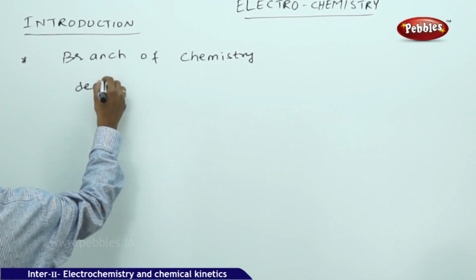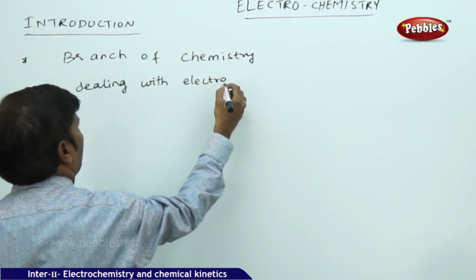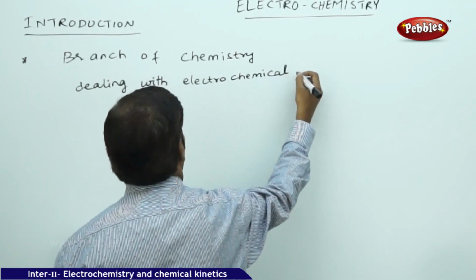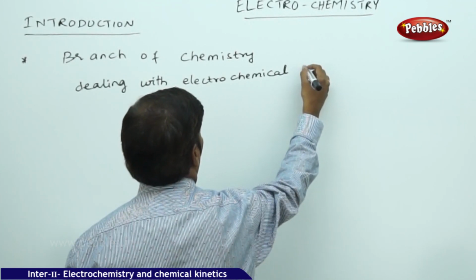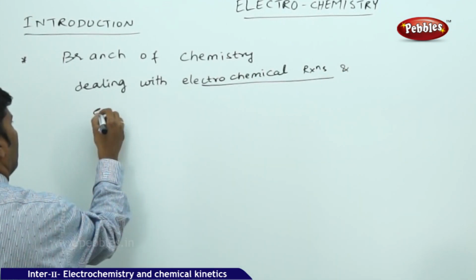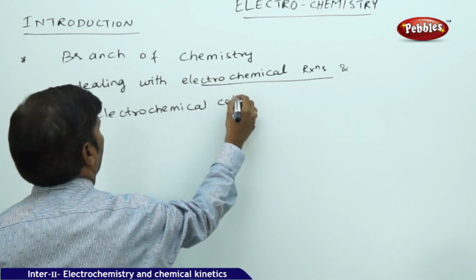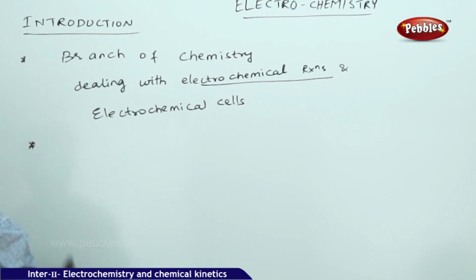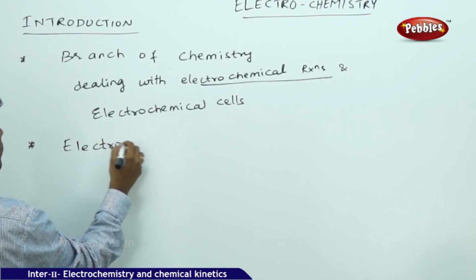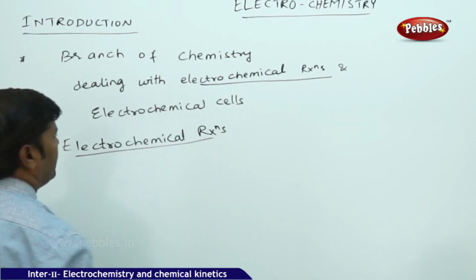Electrochemistry is the branch of chemistry dealing with electrochemical reactions and electrochemical cells. What do you mean by electrochemical cells? When you say electrochemical, I'll say electrochemical reactions. Here two types of conversions take place.